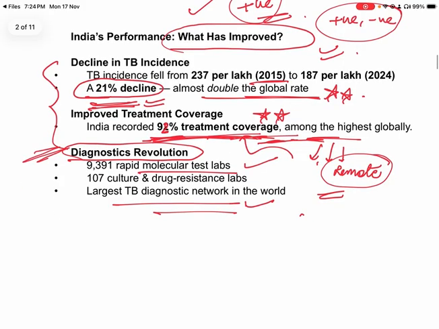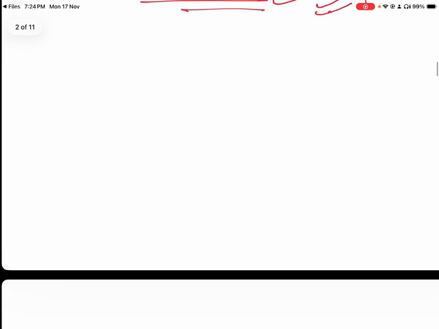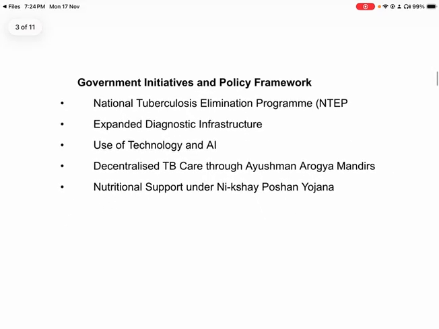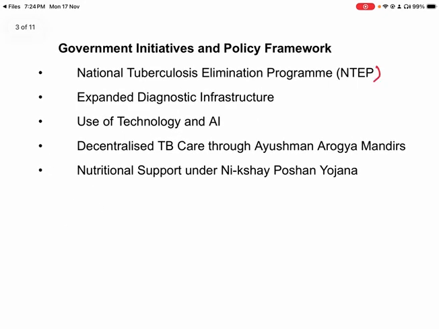Now, if something positive has happened, then government initiatives will be responsible, or obviously other initiatives. So let's discuss some of the government initiatives because of which India was able to reach this state. First of all, a very important initiative is the National Tuberculosis Elimination Program. Let's discuss briefly. This program was launched in 2020.